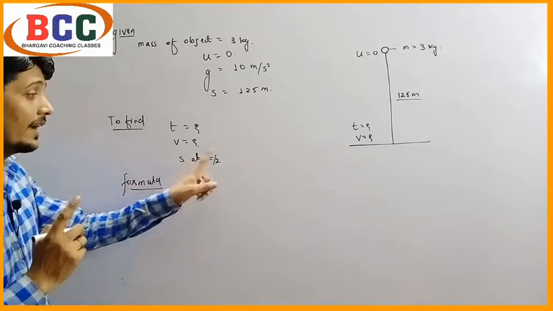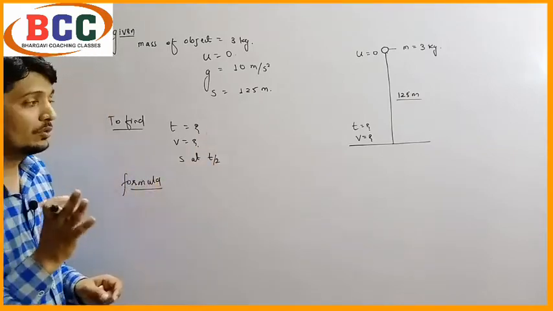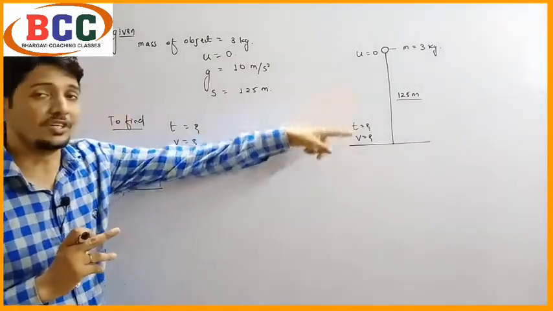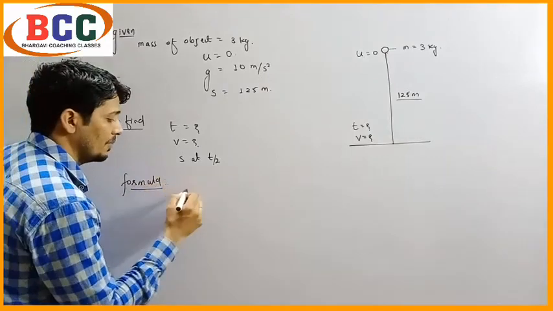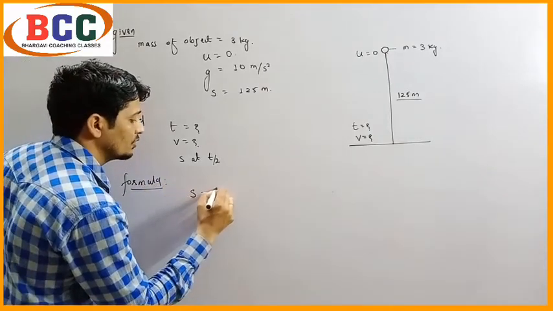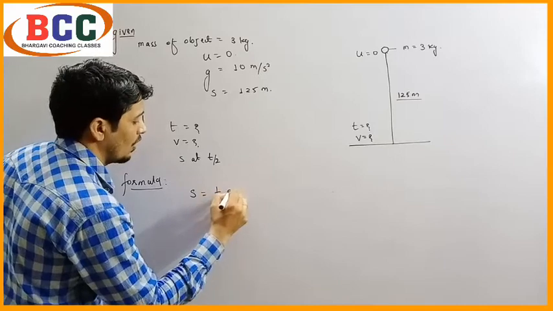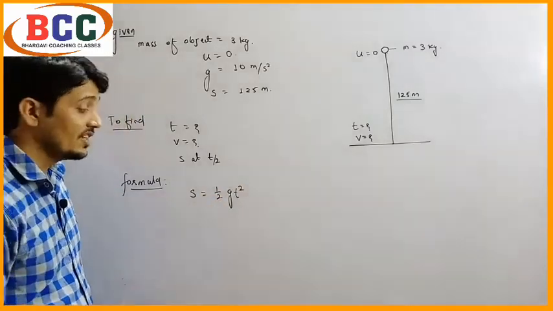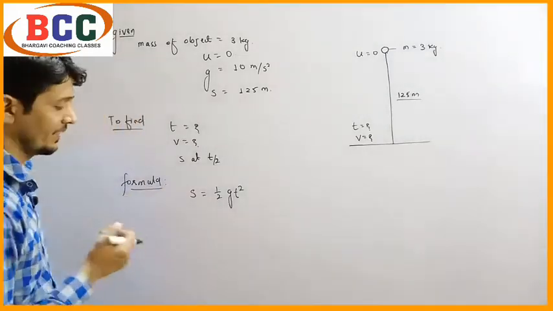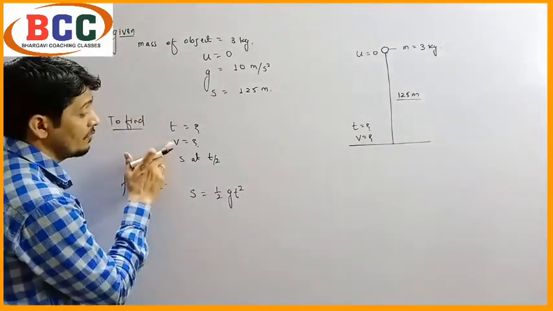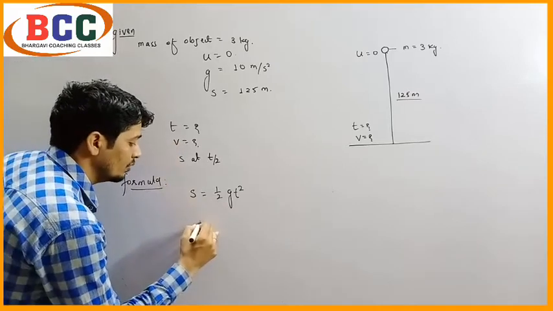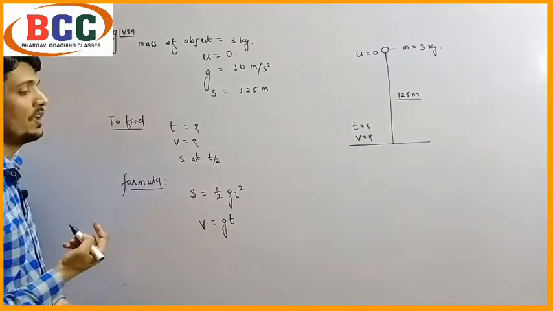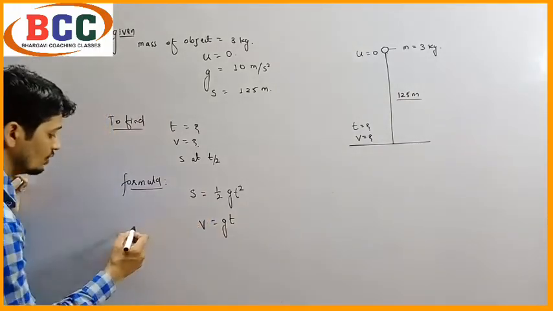We have to calculate time. That means we have to find such equation which shows the relationship between time and distance. So the second equation of kinematics is s equals to half of g t square, which we just derived previously. Then, for the second equation, we have to calculate v, that means we will use v equals to g t. So these two formulas we have to use. Now, solution.